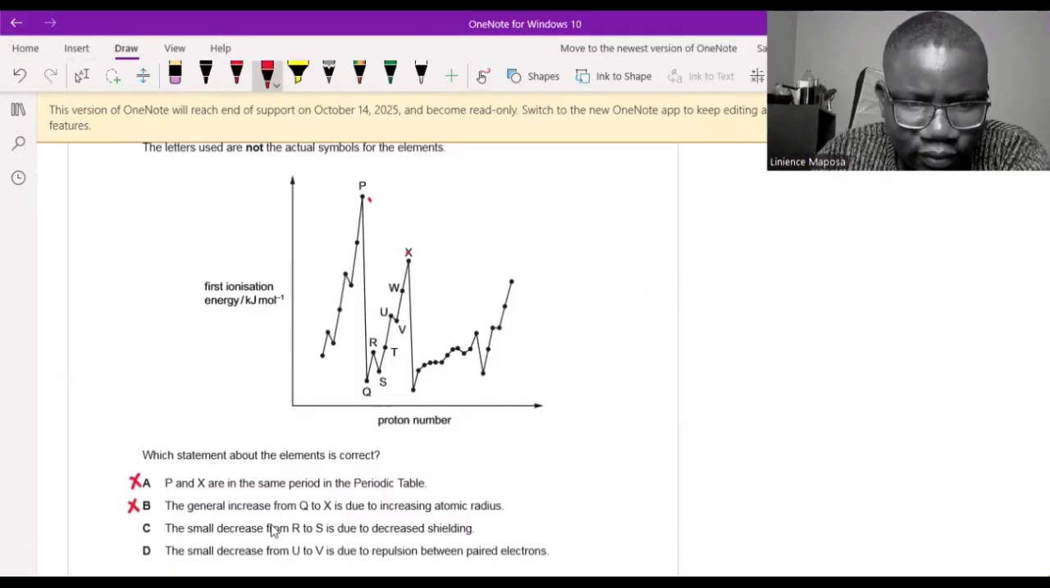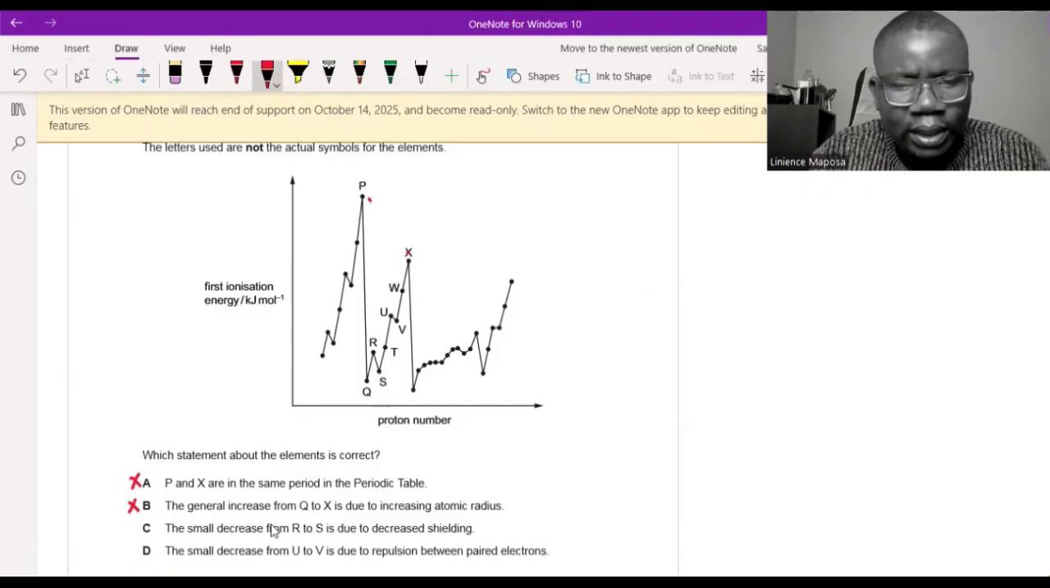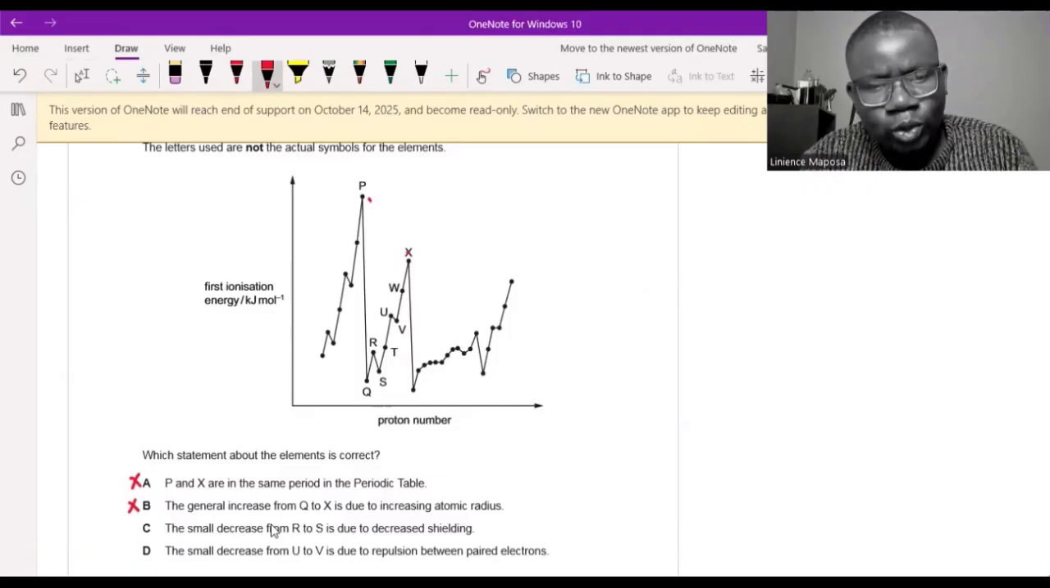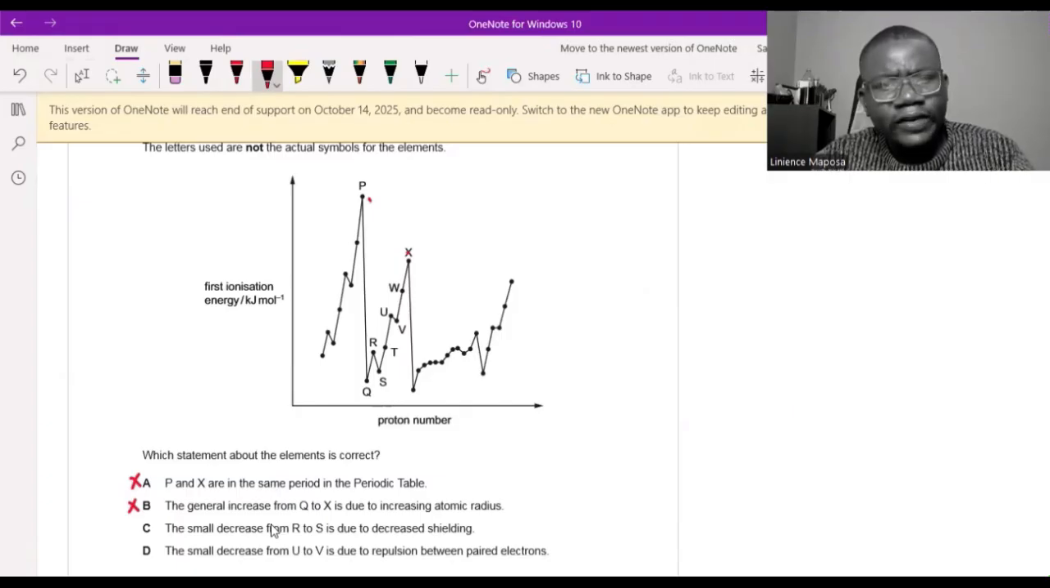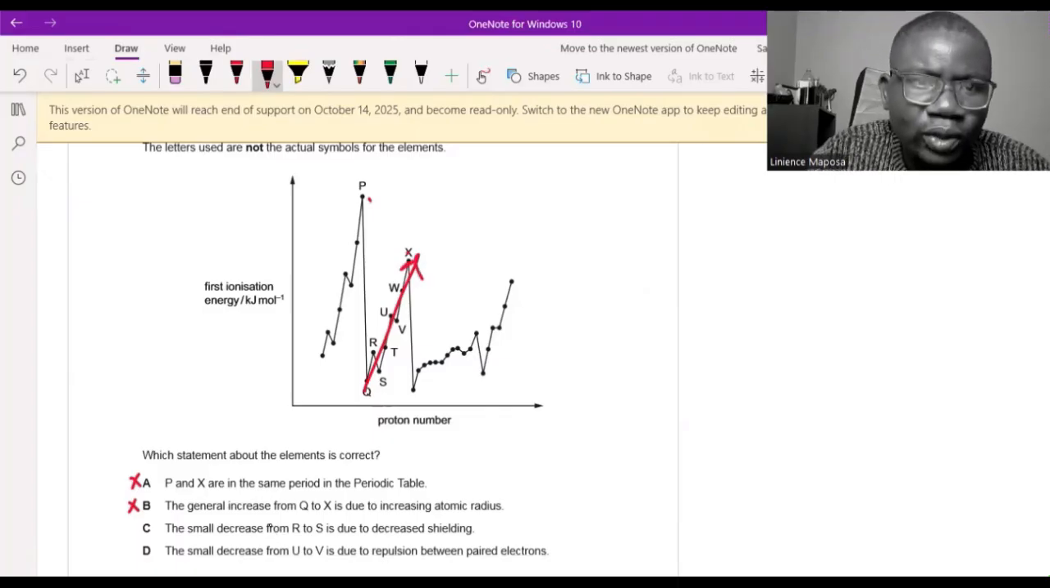Just to add on to B, what would be correct is that the increase is due to increasing nuclear charge, whereas shielding effect remains constant. So C says the small decrease from R to S is due to decreasing shielding effect. No, you cannot talk about shielding effect in the same period, because I've already mentioned that shielding effect remains constant in a period. So if this is a period, then we're not going to talk about shielding effect there, because these are first ionization energies. Unless maybe they were third ionization energies, then there can be a difference.